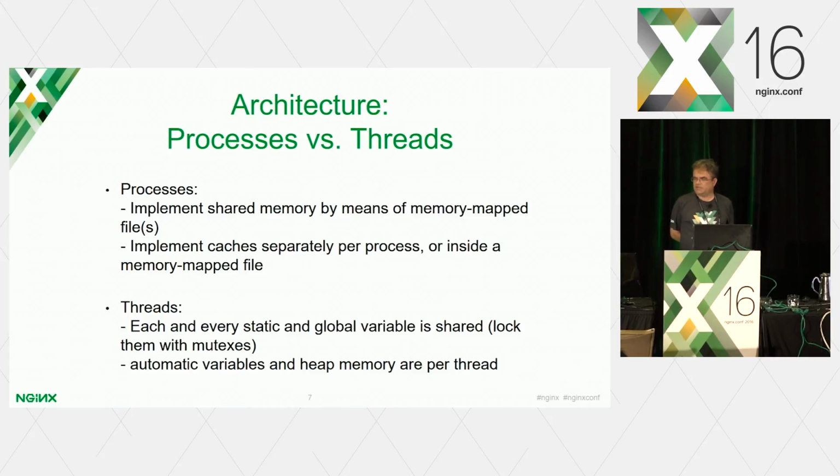So in processes, you have to implement shared memory by means of memory map files, right? And I was just in another talk, and the guy did it that way, right? NGINX, okay, was the talk. And then you have to implement caches either separately per process, which the guy did, it's exactly what he did, or inside a memory map file. You can do that, and then obviously you have a global cache and you lock it properly.